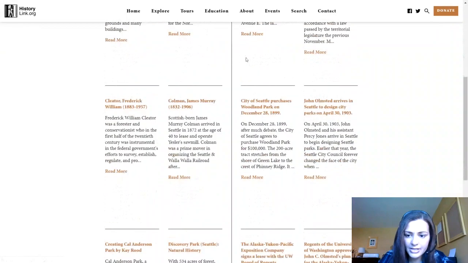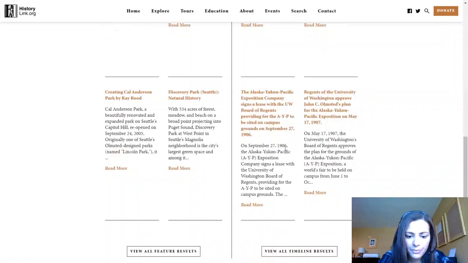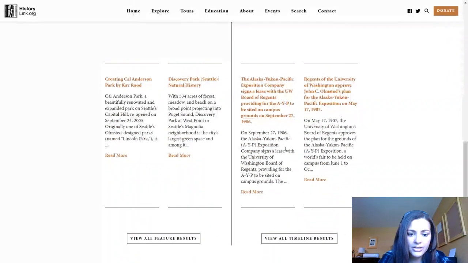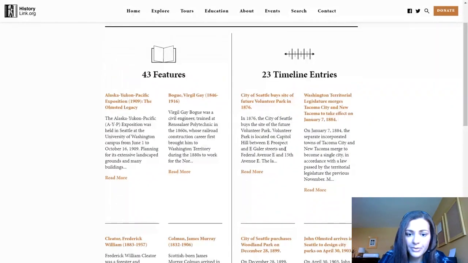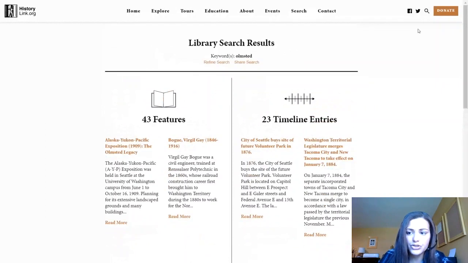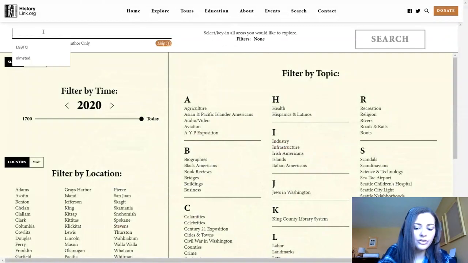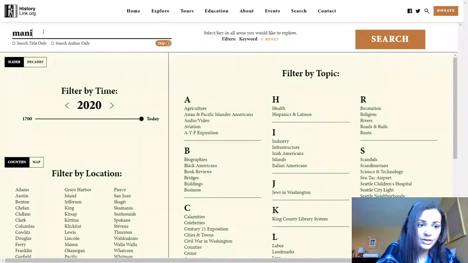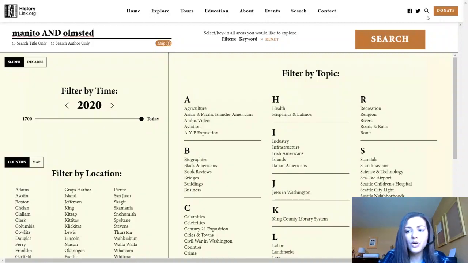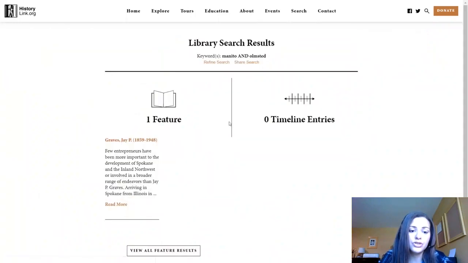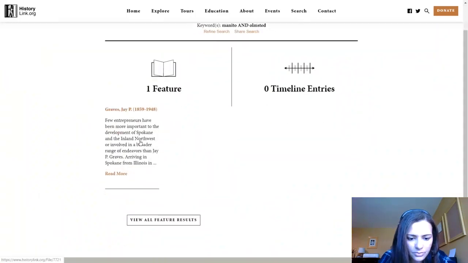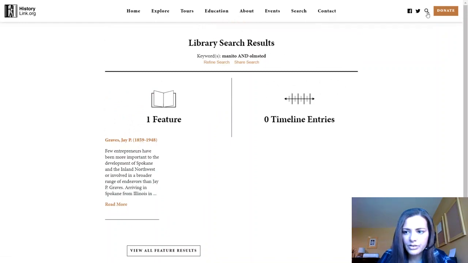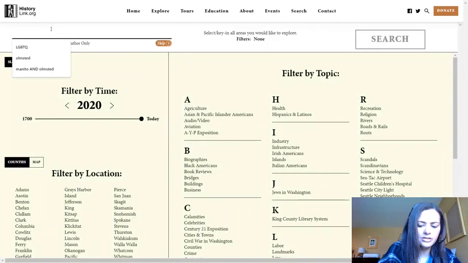we can see that I have quite a few different options here. As I said, they've worked in Seattle. We know that they've worked in Spokane. During my pre-research, I found that was interesting, so I might try a different search term like Spokane and Olmsted, or maybe even Manitou. So as you search, always remember to experiment with your keywords because a source can give you different information based off of the different search terms that you use. Some info, not a ton, so let's again try Spokane and Olmsted and see what we get.